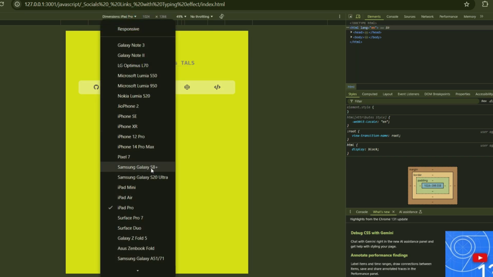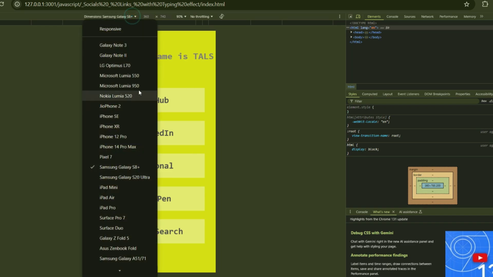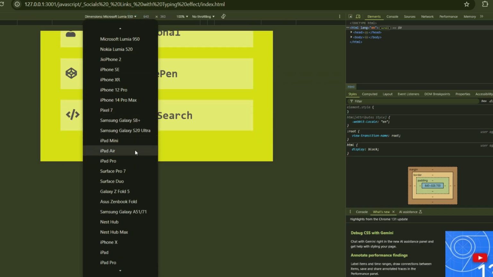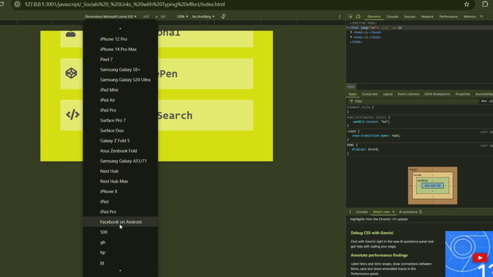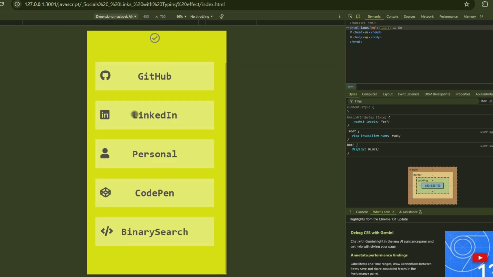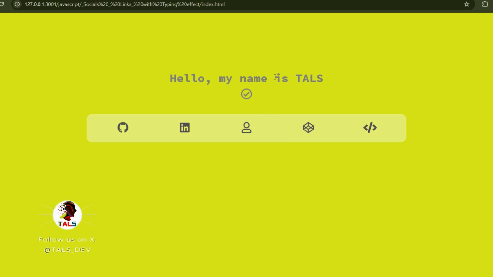Next we will go for a Samsung. It will look something like this with individual for each link, and same for Microsoft. We'll do MacBook Air. It looks something like this. It's not, it's a phone dimension. However, it's working the way we need, and it's responsive.